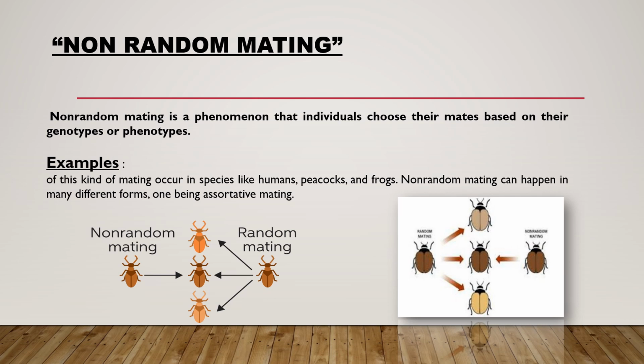In animals, non-random mating can change allelic frequencies, as the choice of mates is often an important part of behavior. Many plants self-pollinate, which is also a form of non-random mating in breeding. Examples of this kind of mating occur in species like humans, peacocks, and frogs. Non-random mating can happen in many different forms, one being associative mating.